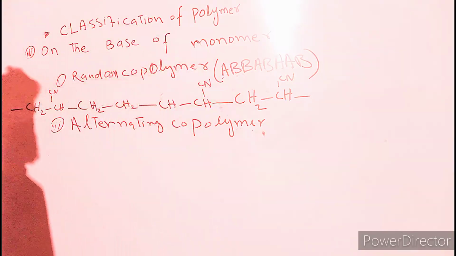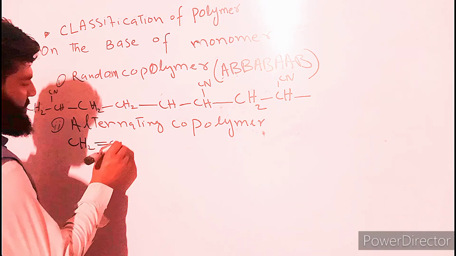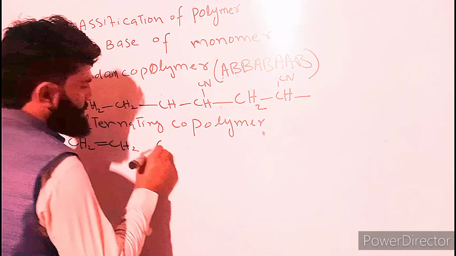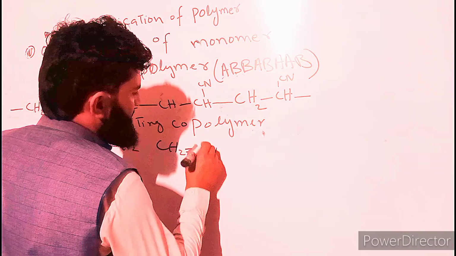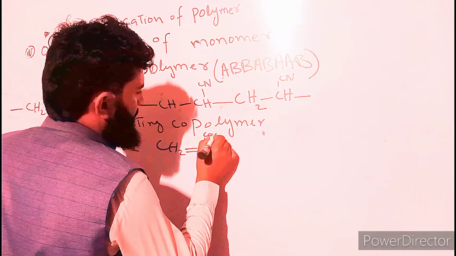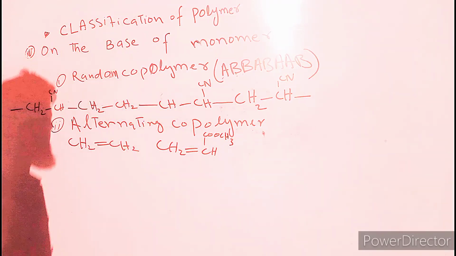For example, we have monomers CH2=CH2 and CH2=CH-COOCH3, vinyl acetate or acrylate, suppose.